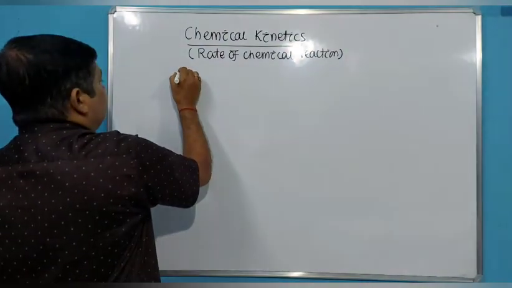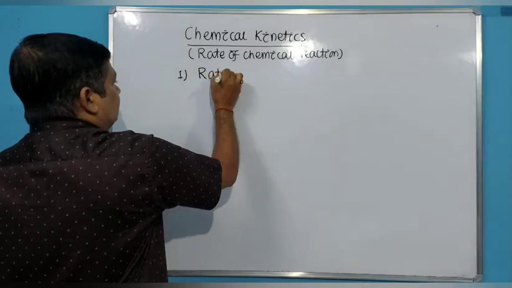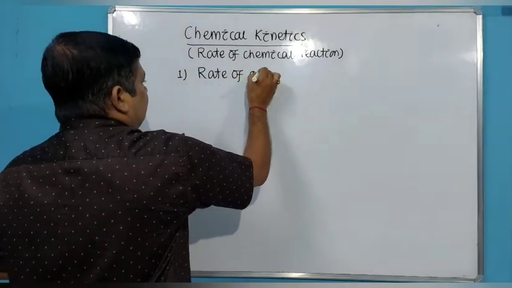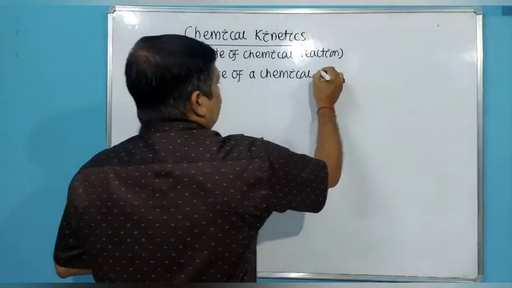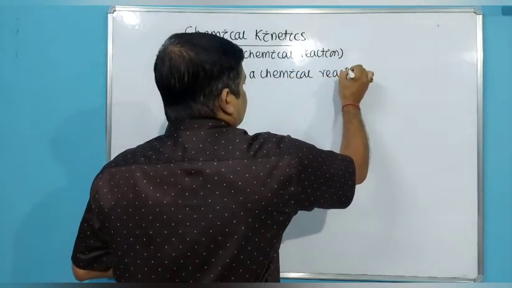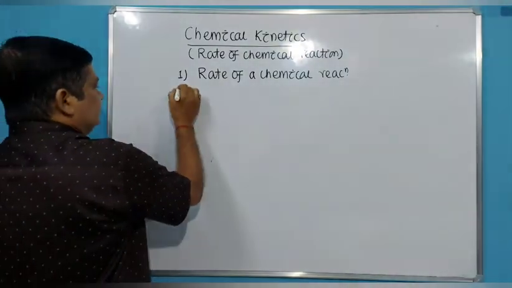So first of all, we will discuss the rate of a chemical reaction. What do you mean by rate? And in how many ways can we express the rate? How to express the rate of a reaction? So we will discuss that first.